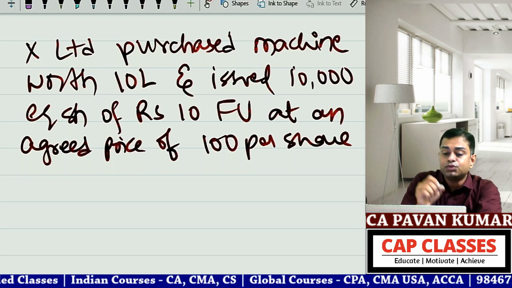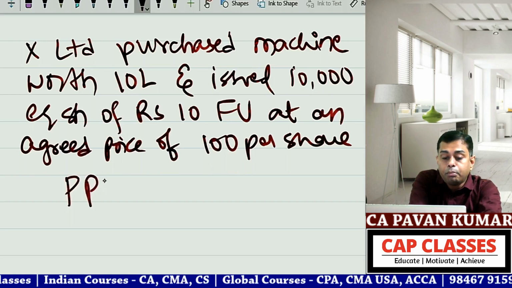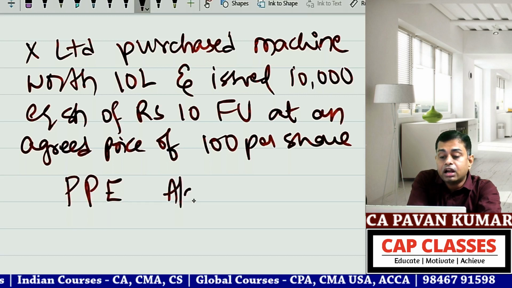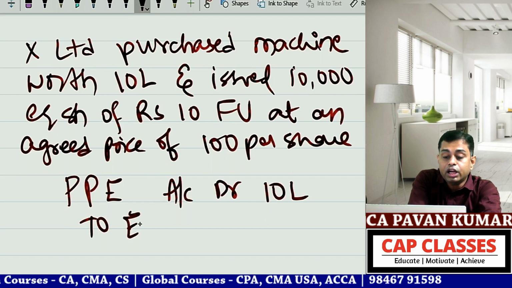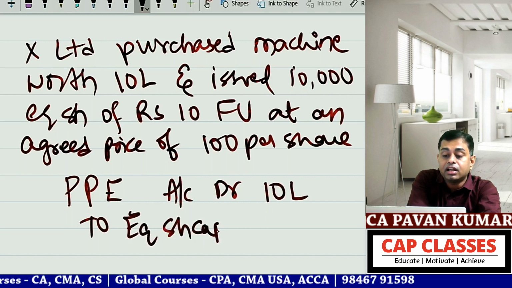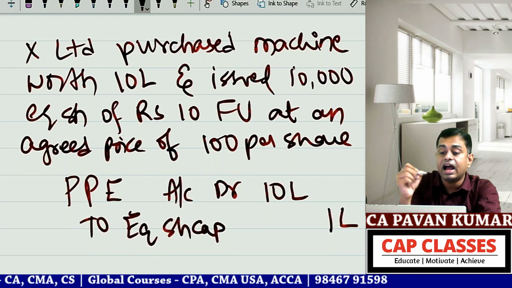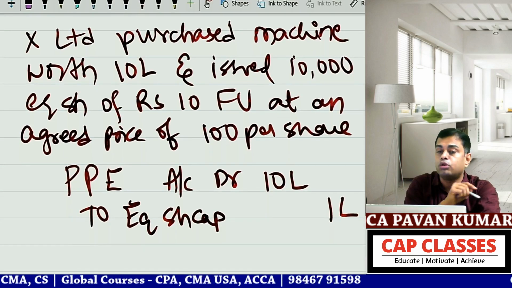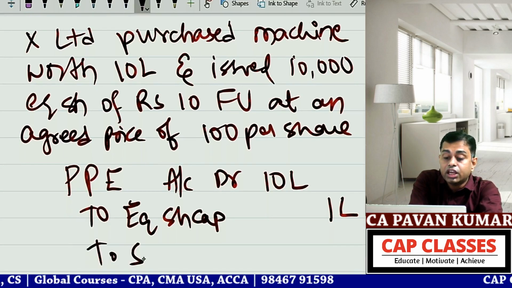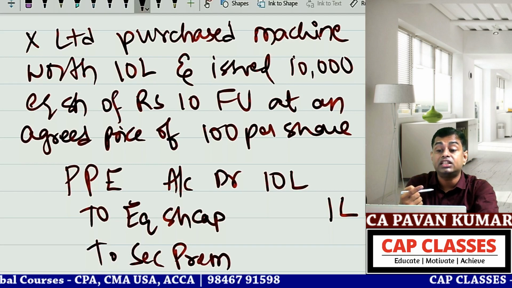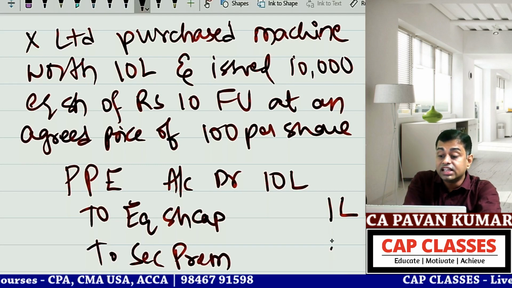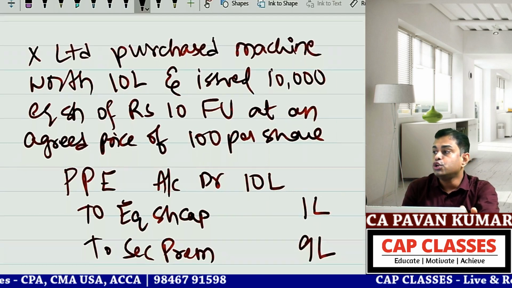So in this case, what is the journal entry you write? Property, plant and equipment account debit 10 lakhs, to equity share capital credit 1 lakh, 10,000 shares into 10 rupees, to security premium account 9 lakhs, 10,000 shares into 90 rupees. So do you understand this journal entry?